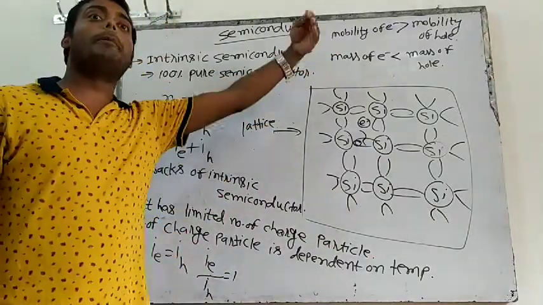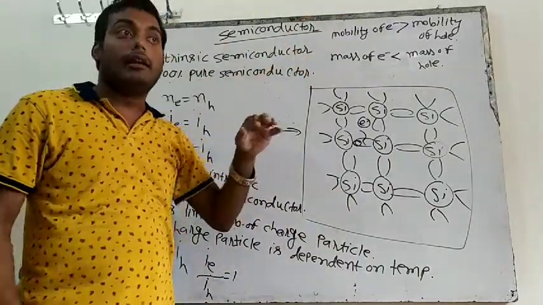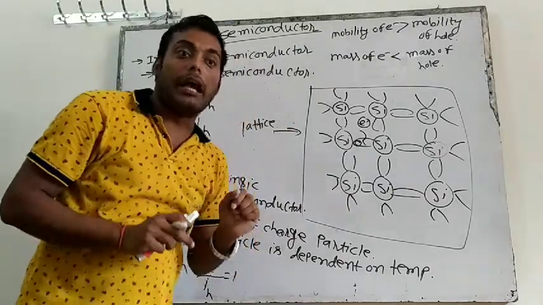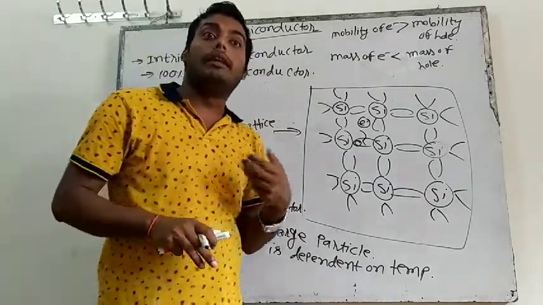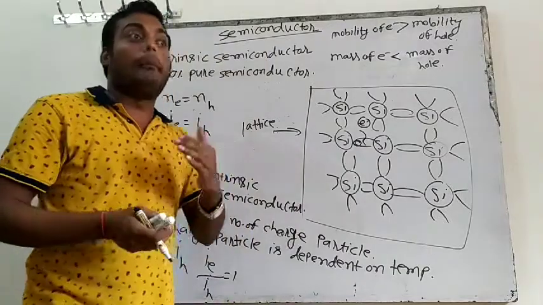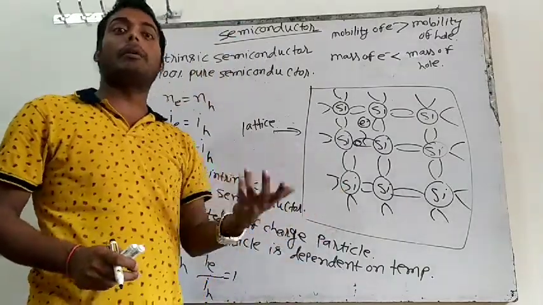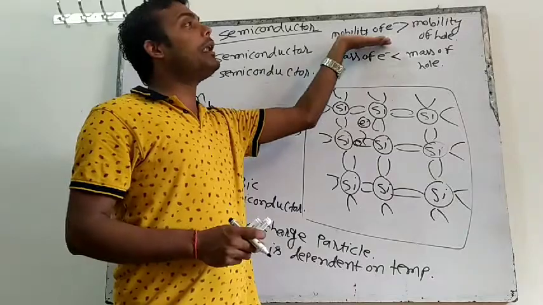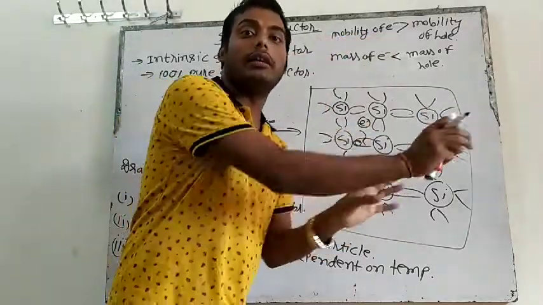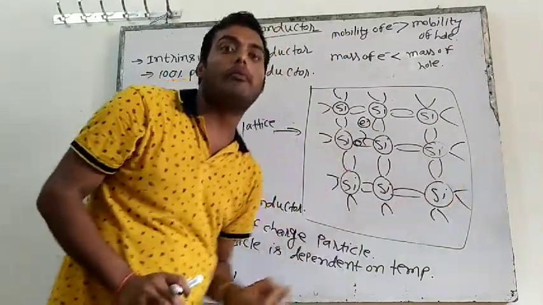So if the mobility of electron is more, electrons can run fast, and they will make more current. My device will be fast, because current can reach quickly from one place to another.